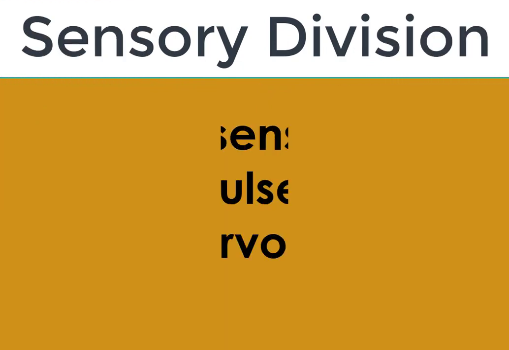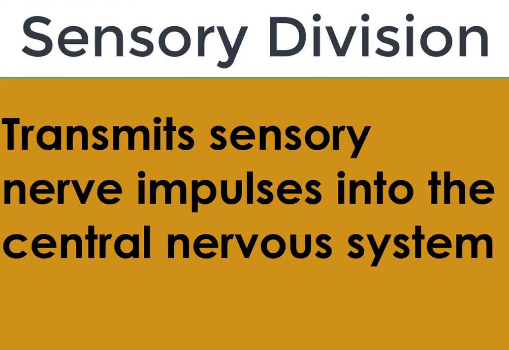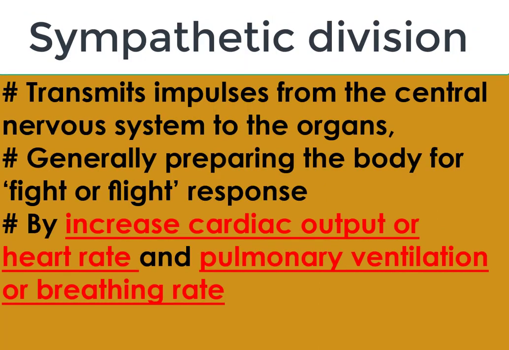The sensory division is the part of the autonomic nervous system that transmits sensory nerve impulses from receptors into the central nervous system. The sympathetic division transmits impulses from the central nervous system to organs to prepare the body for fight or flight responses by increasing cardiac output or heart rate and pulmonary ventilation or breathing rate.